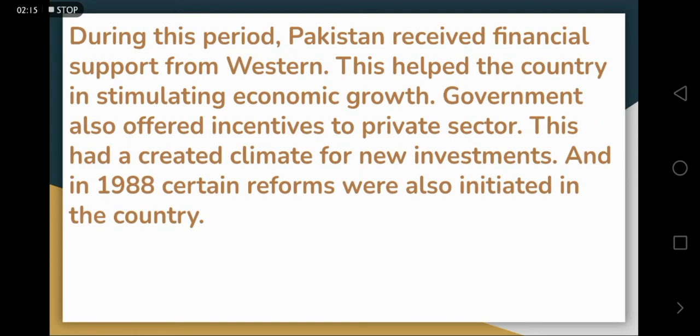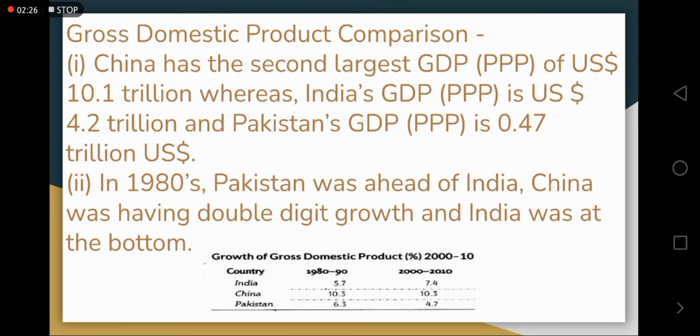And we see that after independence, Pakistan also received financial support from the Western countries, and that's why its growth during the 1980s and 90s was almost very good.